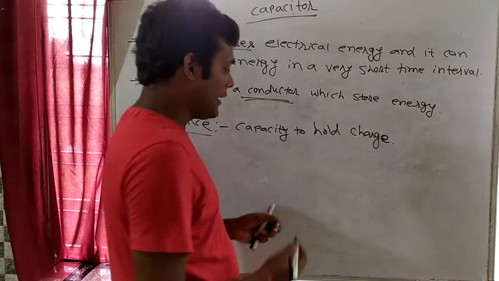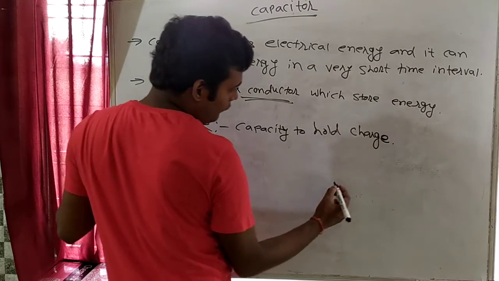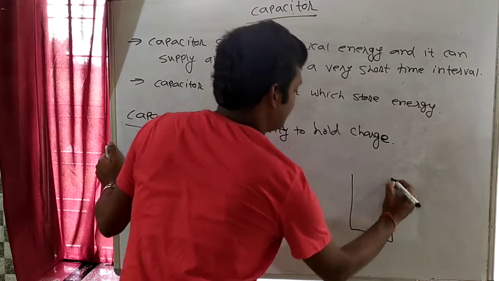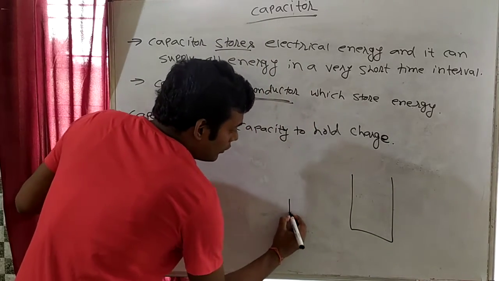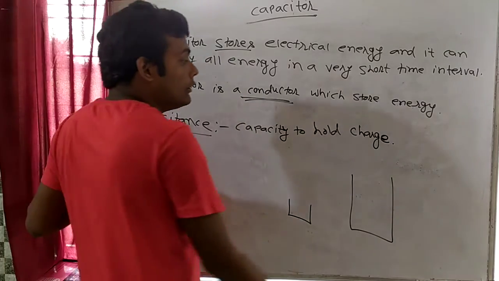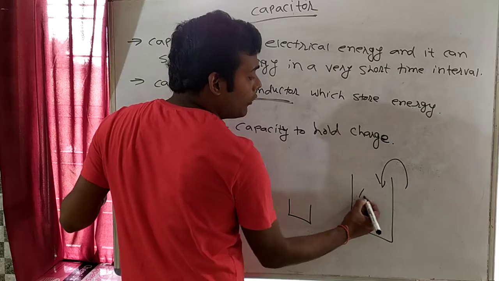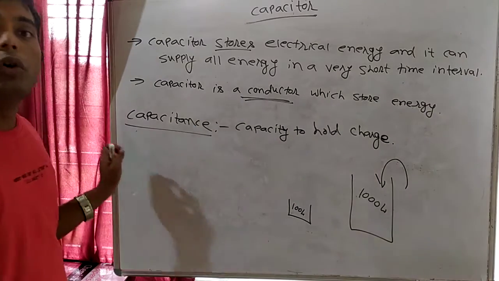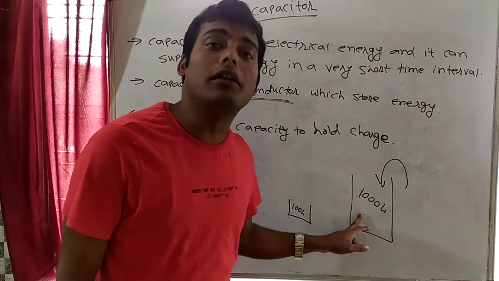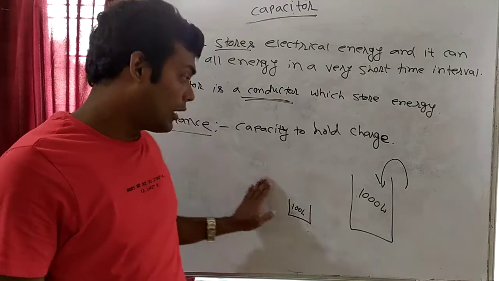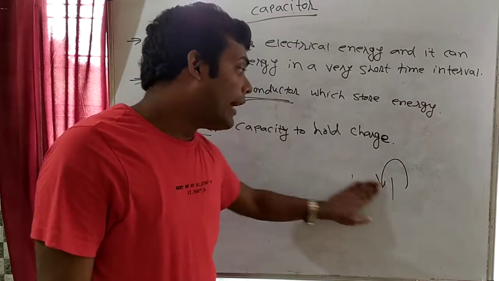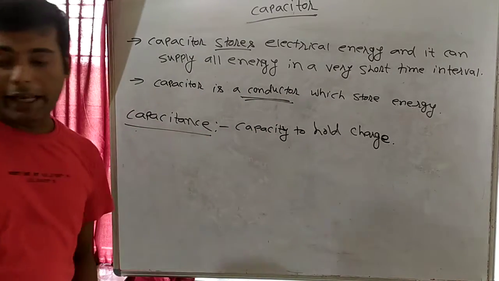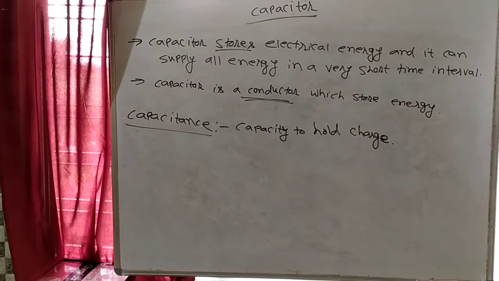For example, try to understand like this. Suppose that this is a water tank. This tank can hold, suppose, 1000 liters and this tank can hold only 100 liters. So whose capacitance is more? This can hold more water, so this capacitance is more. Here in the water tank we are holding water, and in a capacitor we will hold charge. Try to understand this thing.